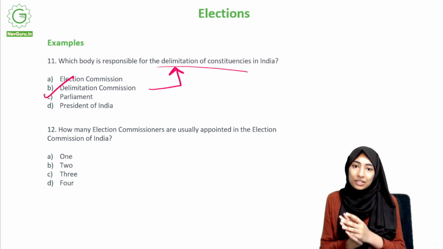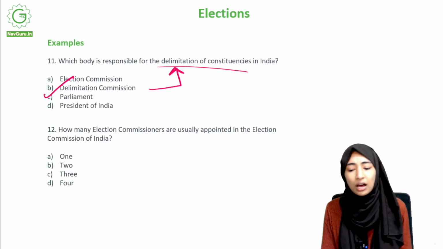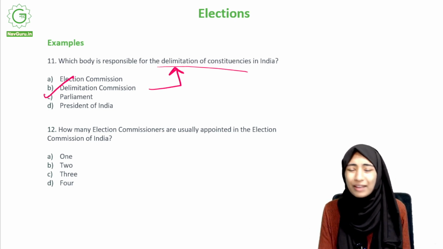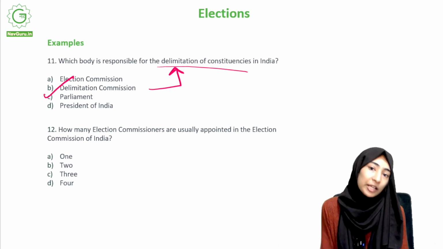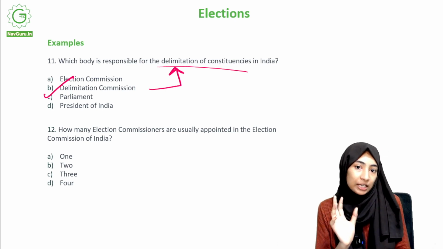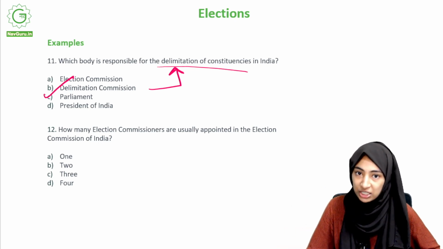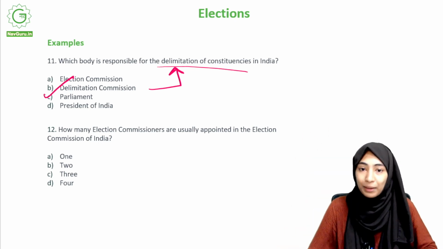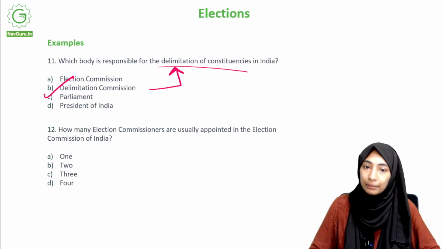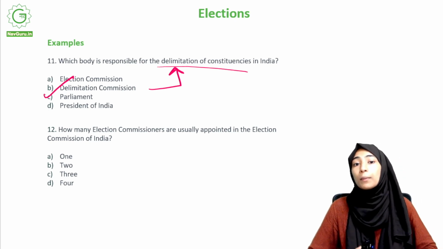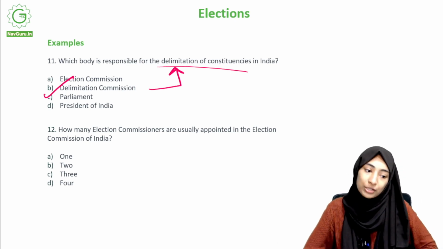Now imagine your friend is coming to you and says, "I studied about the Delimitation Commission. I have no idea what this is. Can you explain to me what this is?" Imagine how you would explain to your friend what a delimitation commission is, and just say it out loud. I won't be able to hear it, but I want you to explain the delimitation commission the way you would to a person that knows nothing about it. Your time starts now.